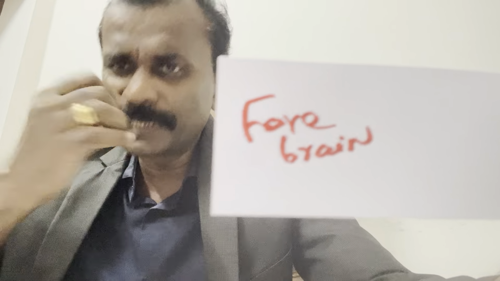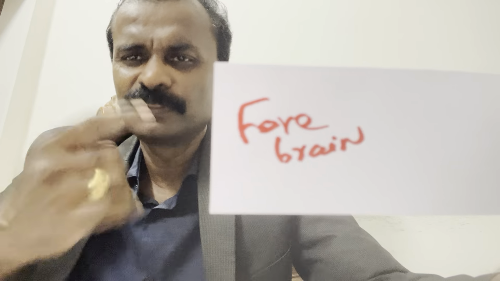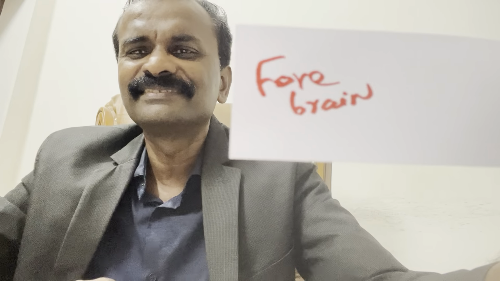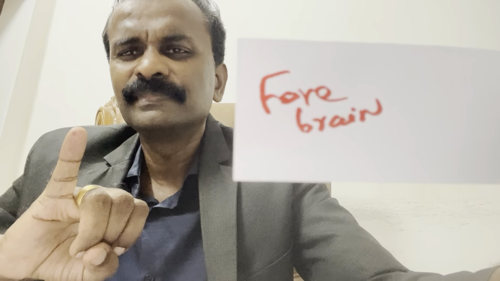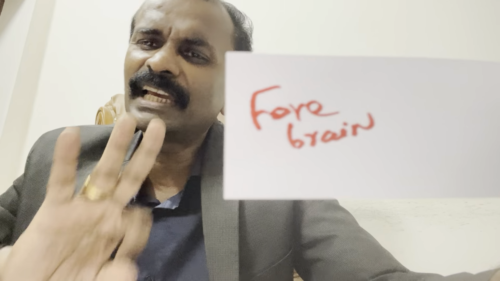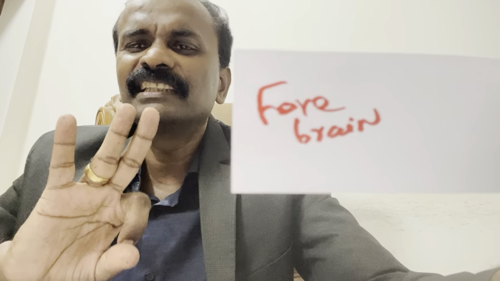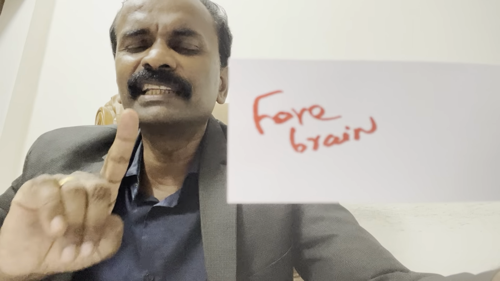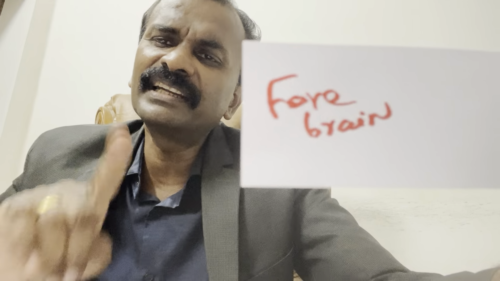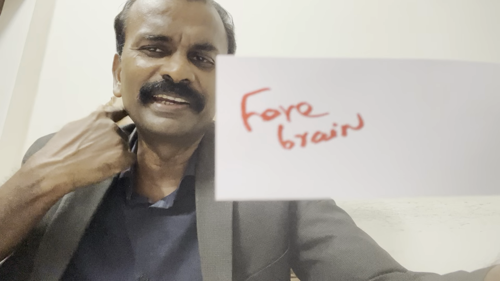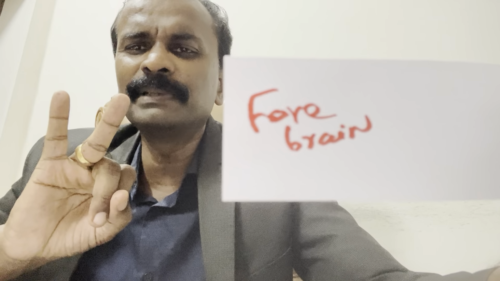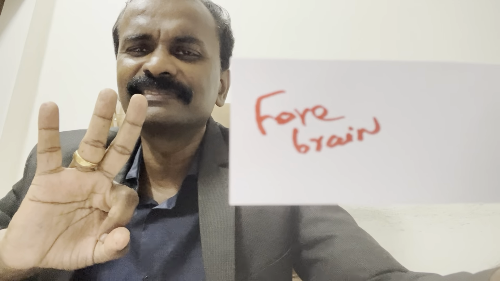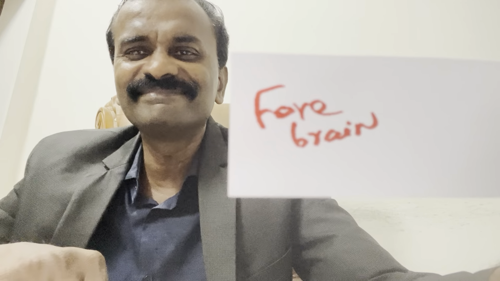Forebrain has 3 parts: one is cerebrum, thalamus and hypothalamus. They will keep one more choice and ask you which is not a part of forebrain. Cerebrum, thalamus, hypothalamus. I made it very clear. Forebrain.